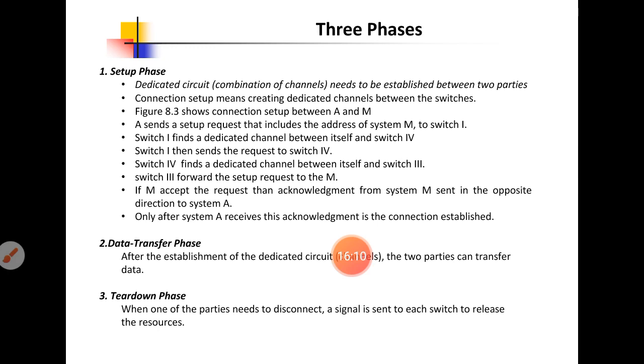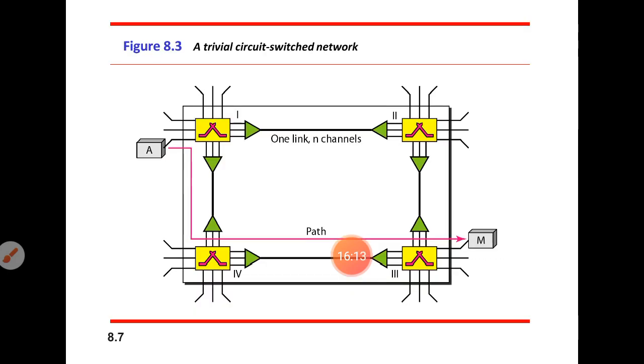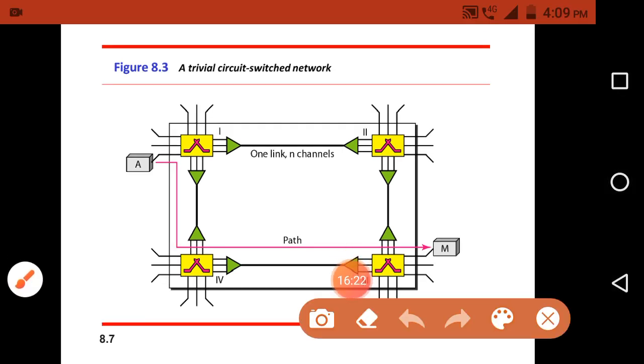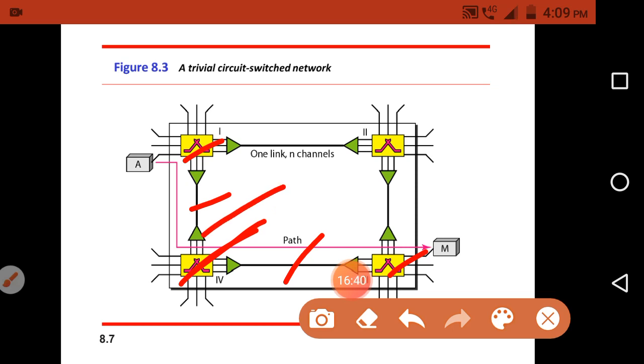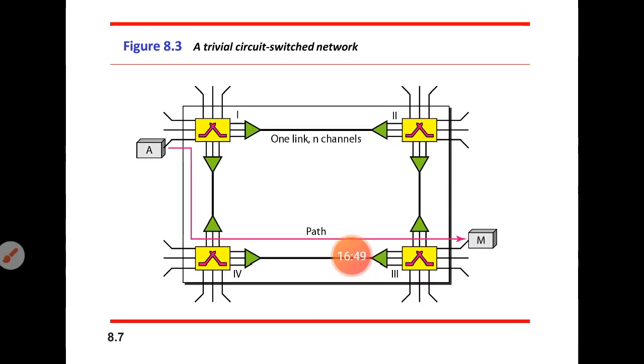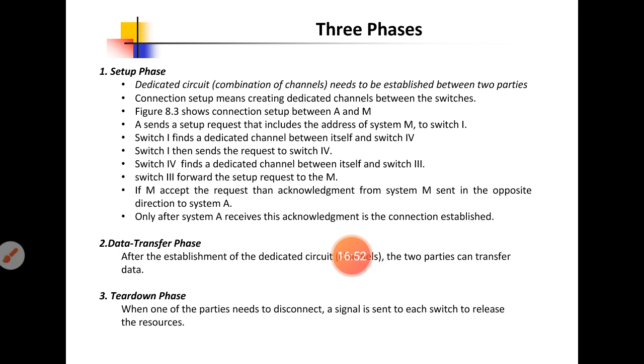Whenever any one of the devices does not want to continue the transmission through the dedicated path, then that device will send a signal to the switches. Then the switches will release the resources. Resources means it will release the channels that are allocated for that particular connection, and also release the bandwidth that is allocated for that particular connection. So that is the termination of the connection. So these are the three phases: setup phase, data transfer phase, tear down phase.